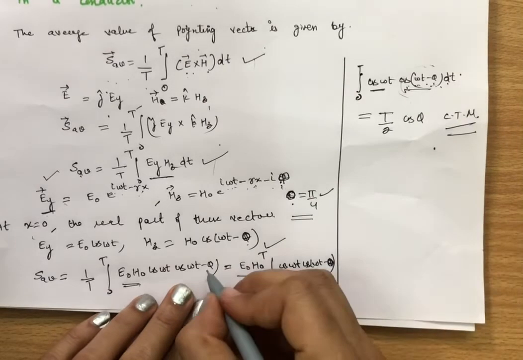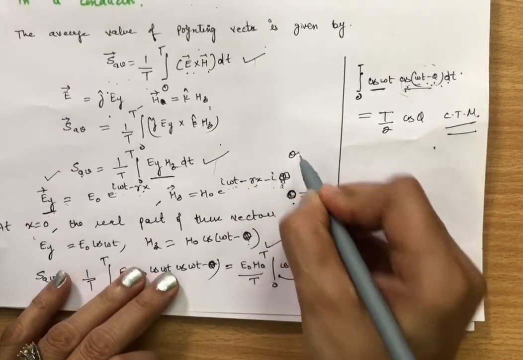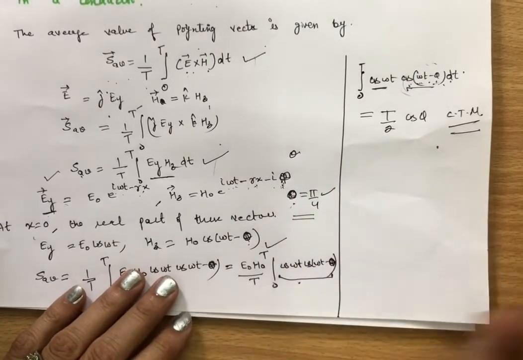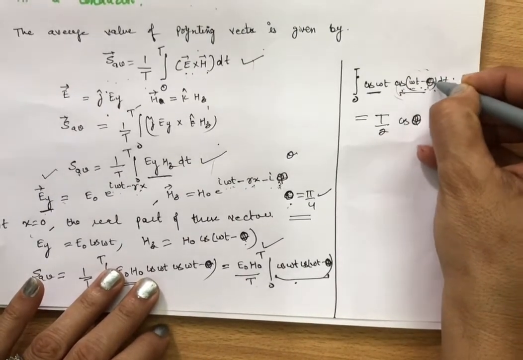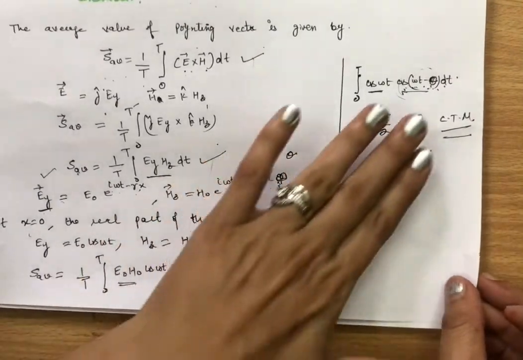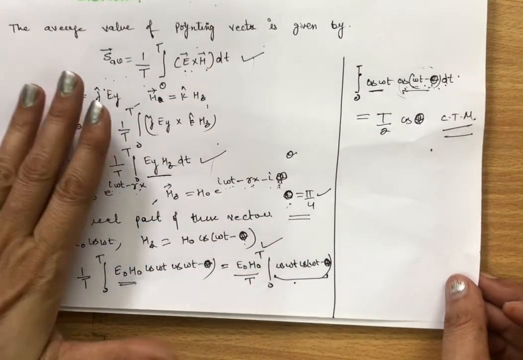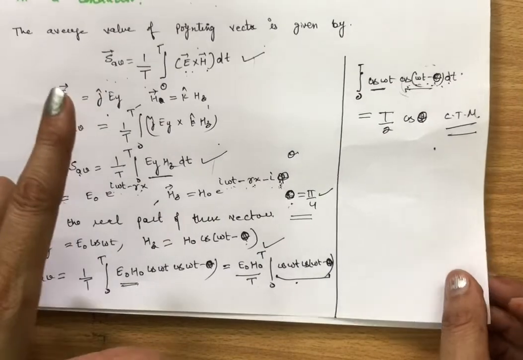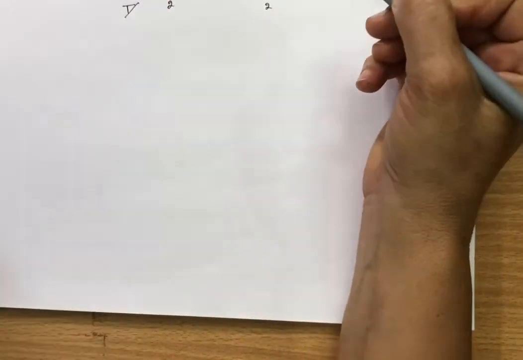So take theta here. Clear? Theta is pi by 4. You can take theta, phi, anything. I am taking theta because I have taken the phase difference theta in the previous article. So cos of theta.